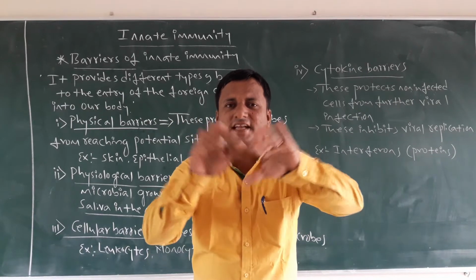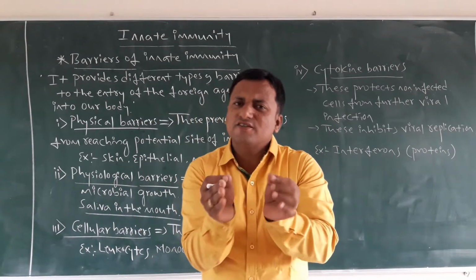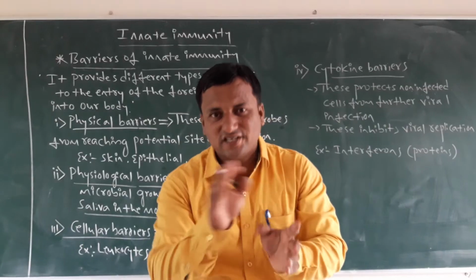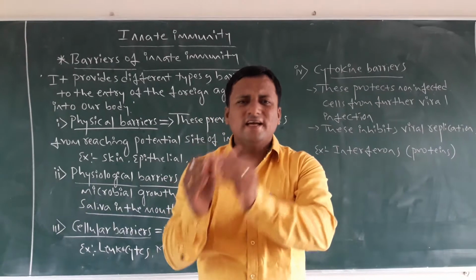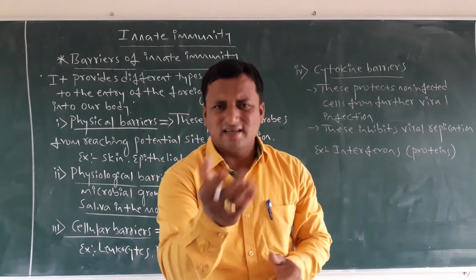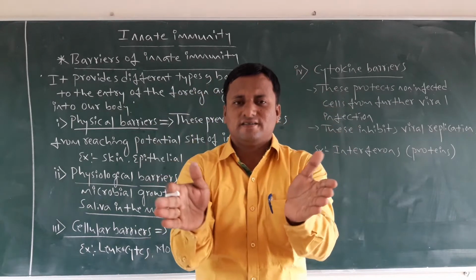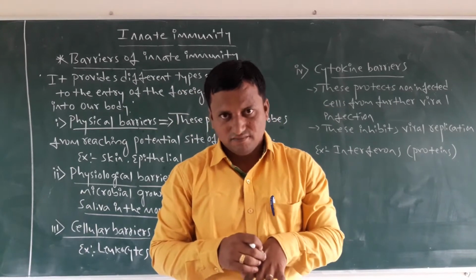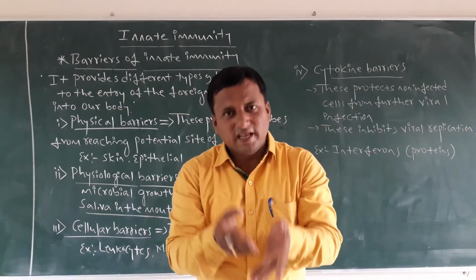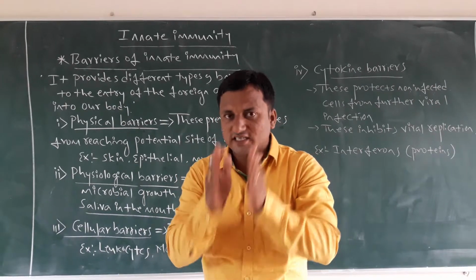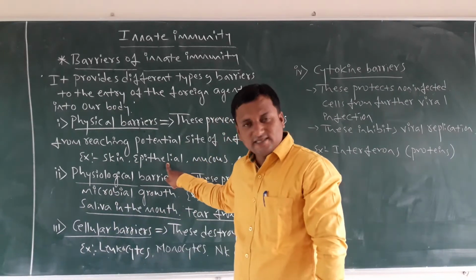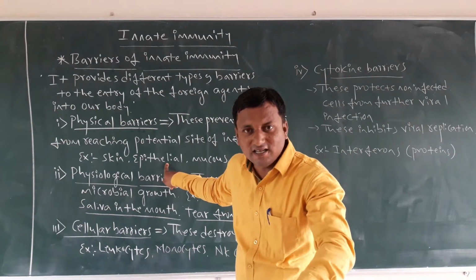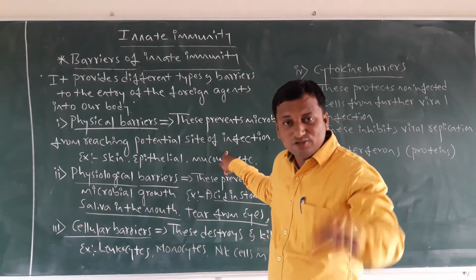It is a lining on every part, internal or external. Lining of the liver is epithelial tissue. Lining of the kidneys is epithelial tissue. It is present on the external surface, and it also prevents foreign agents from entering that part.